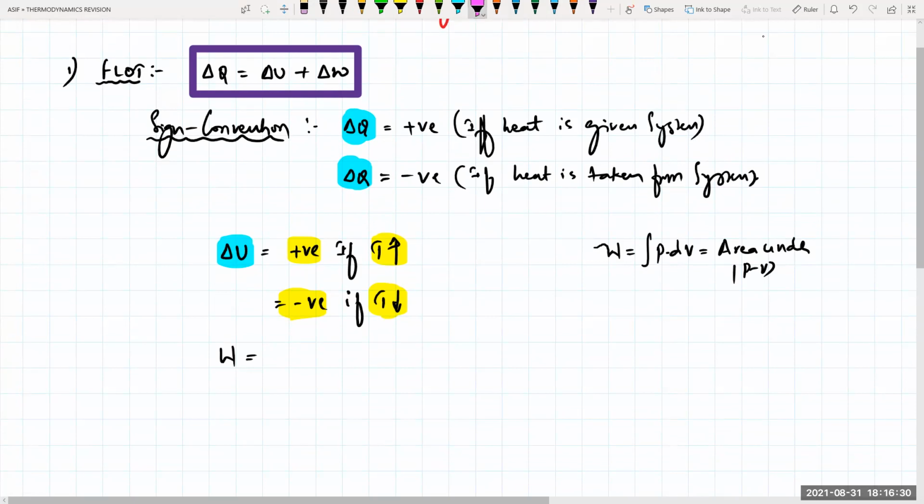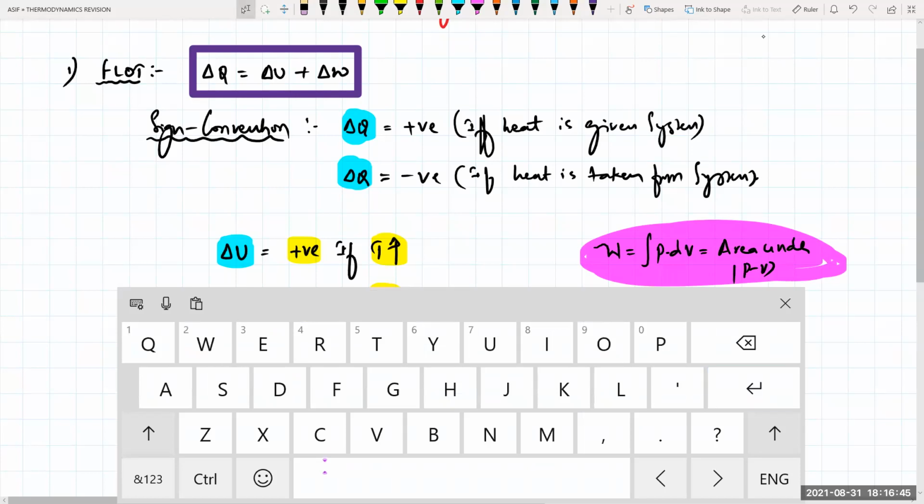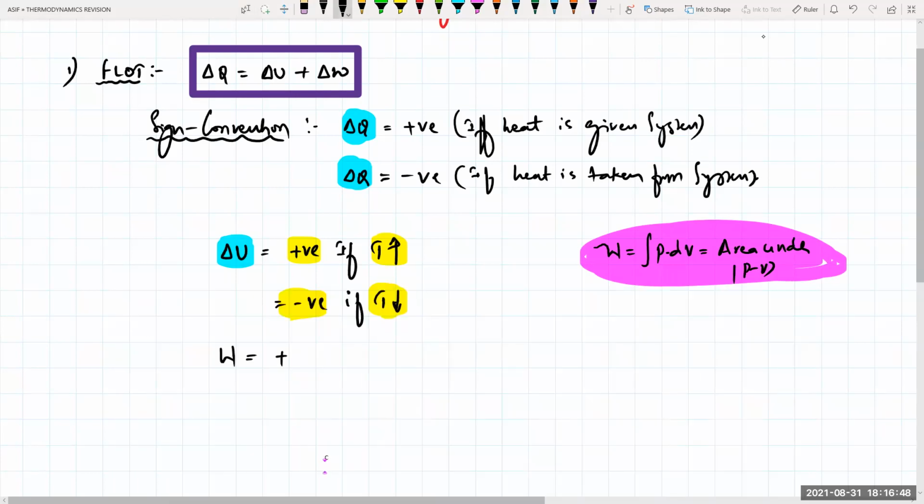And how do you calculate the work done? Work done is equal to the integral of P dV, or the area under the PV graph will give me the work done. Now work done is equal to P into dV. If volume is increasing, then work done will be positive. So work done is positive if volume is increasing, and work done will be negative if volume is decreasing. That's it.